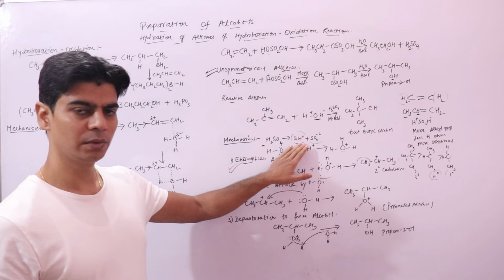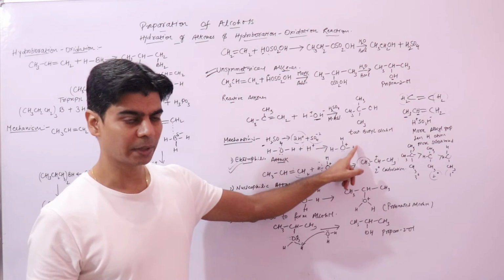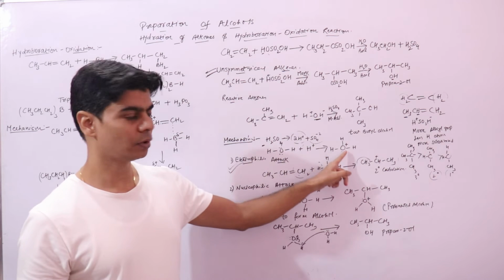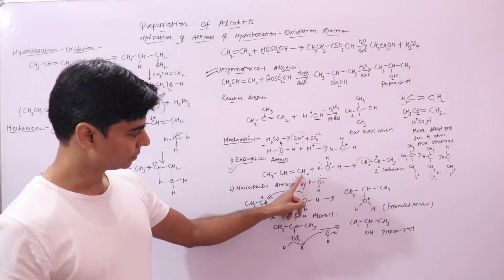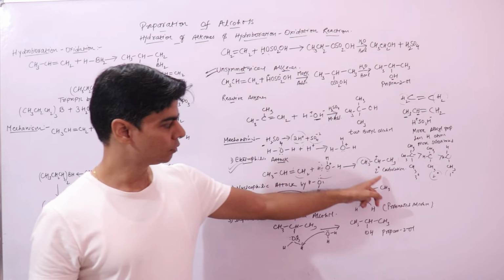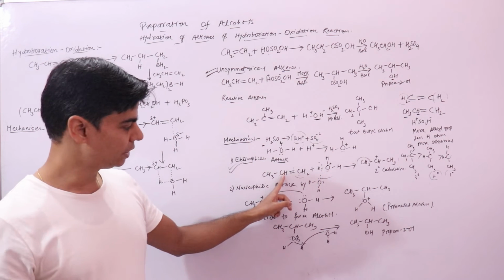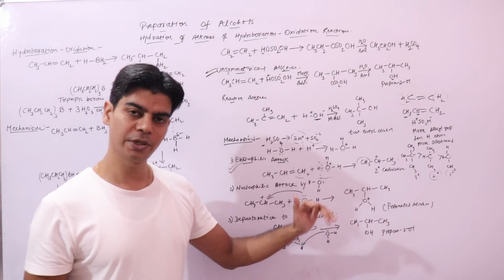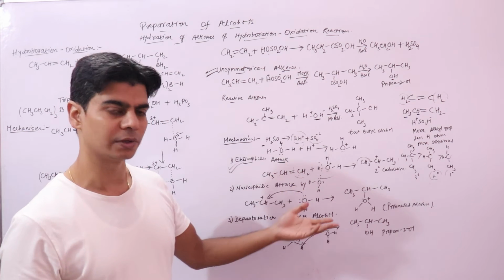First, hydronium ion would be produced. Sorry, these protons are produced from sulfuric acid, which will react with water to form hydronium ion. Now from hydronium ion, this hydrogen will attack this carbon atom, the first number carbon atom. Why? Because it will lead to the formation of a 2 degree carbocation. If this hydrogen attacked the other carbon atom, it would lead to a 1 degree carbocation. Since a 2 degree carbocation is more stable compared to a 1 degree, attack at the first carbon atom would be preferred, right?